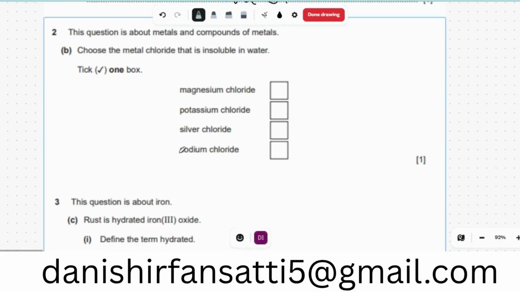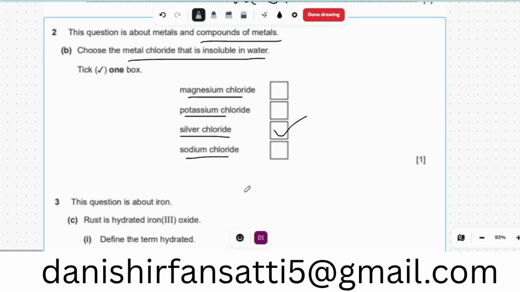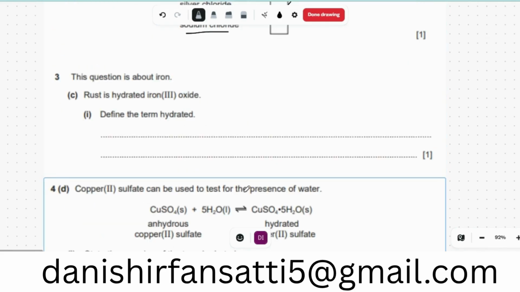Question number two. The question is about metals and compounds of metals. Choose the metal chloride that is insoluble in water. So, which are insoluble? Magnesium is group 2, potassium is group 1. That is a transition metal, and that is also group 1. So the transition metal chloride is not soluble in water.